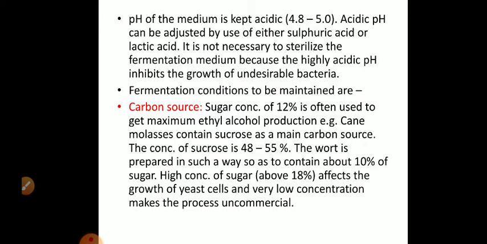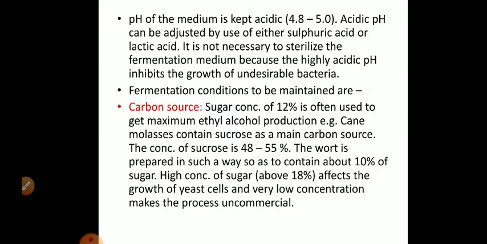Now, most of the time it is not necessary to sterilize the fermentation medium because highly acidic pH inhibits the growth of contaminating microorganisms, but the raw material can be pasteurized. Now, the fermentation conditions that we have to maintain during the course of ethanol fermentation are as follows.